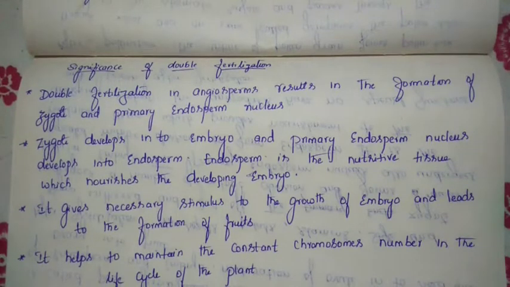In our previous class, we discussed double fertilization. So, what is the meaning of double fertilization? Let us glance once. Double fertilization means fusion of the first male gamete with the egg to form the zygote, and fusion of the second male gamete with the secondary nucleus to form the PEN. PEN means primary endosperm nucleus. Together we call it double fertilization.